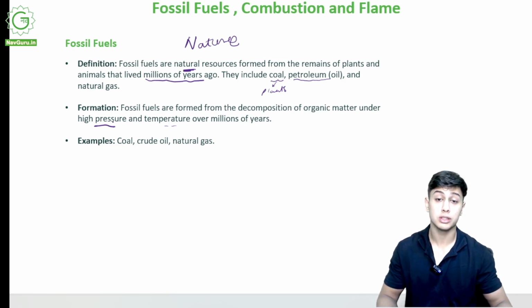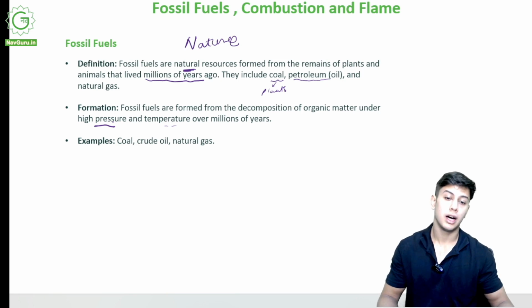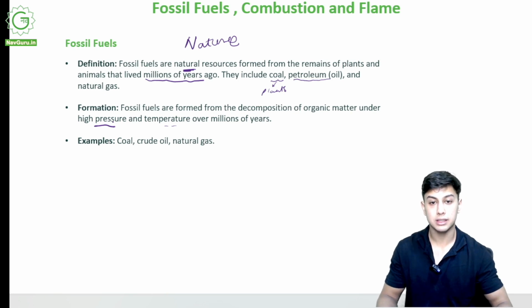All this is obtained from inside the earth. How? We drill deep down into the earth, under the sea, under land, and we find these reserves of coal, crude oil, natural gas, and we take it out. It is a non-renewable resource, so it is limited in nature. Not infinite. We cannot keep utilizing it forever. It will go all out someday.